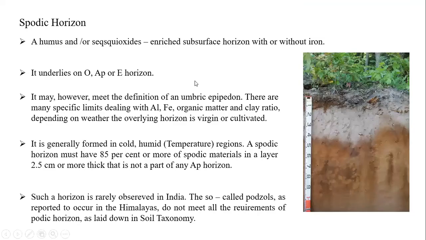Next one is the spodic horizon. Now we will see what the spodic horizon is. A humus or sesquioxides enriched subsurface horizon, with or without iron. So these are called the spodic horizon. It will be present under the O horizon, or under the plow layer Ap, or even under the eluvial horizon.